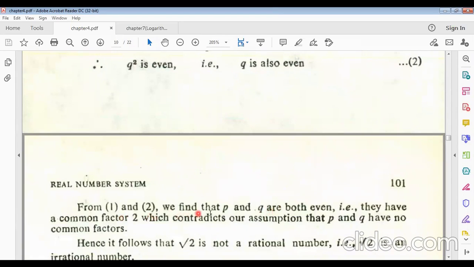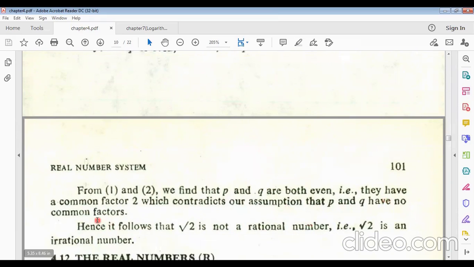From 1 and 2, we find that p and q are both even. That is, they have a common factor 2. But we have assumed that they have no common factor. That means p and q have no common factor, which contradicts our assumption. Hence, root 2 is a rational number. That means root 2 is not an irrational number.